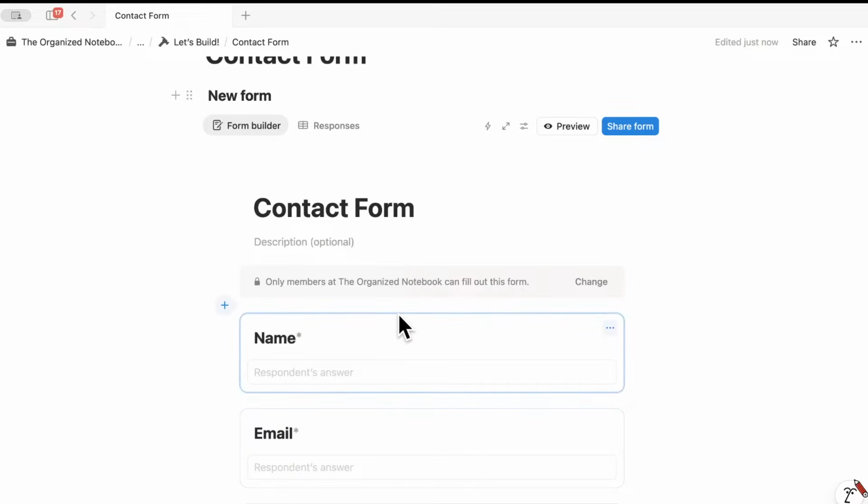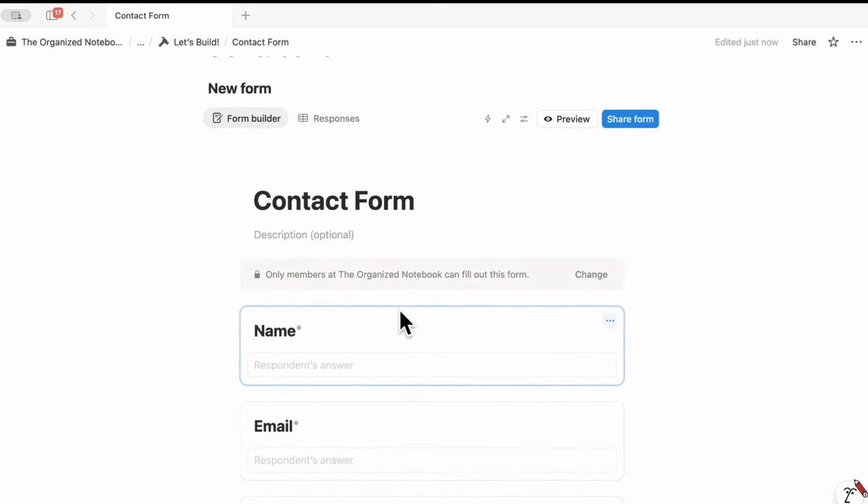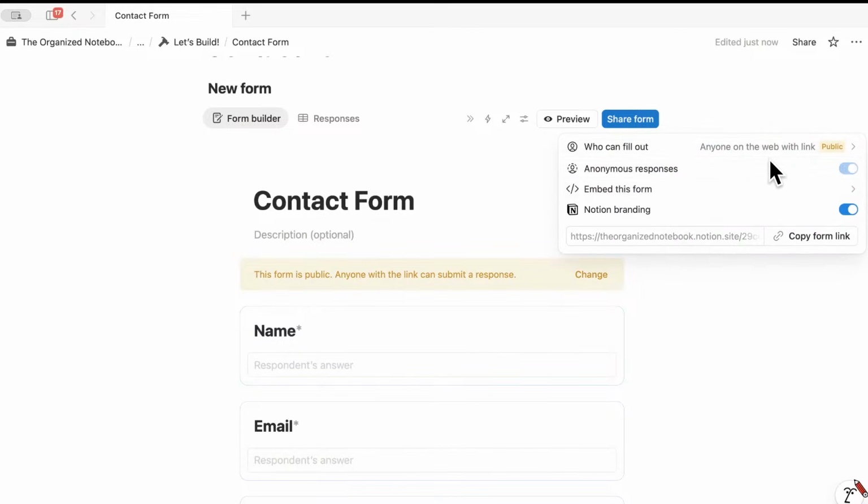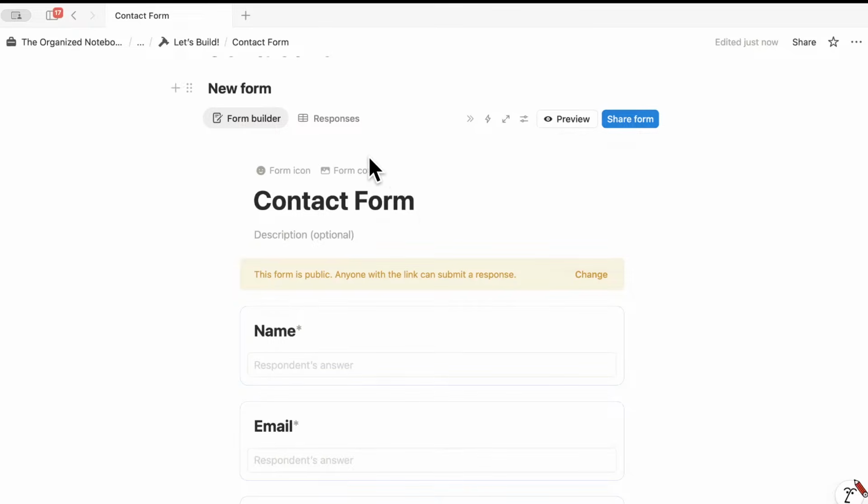But basically, once you set up the form like this, you can click share form and change this one to anyone on the web with a link. And then you can even turn off the Notion branding, copy form link, and then paste that into your Notion site to use as a contact form.